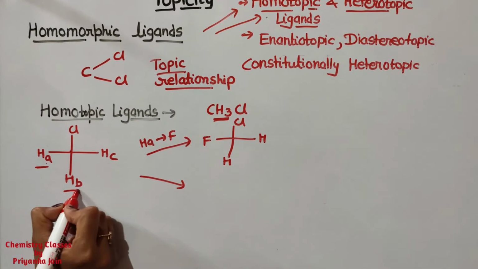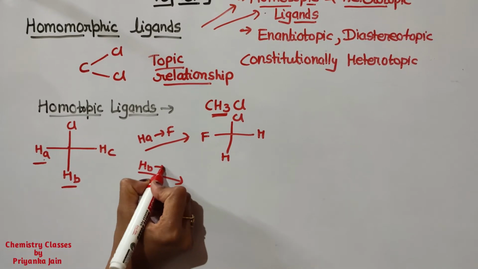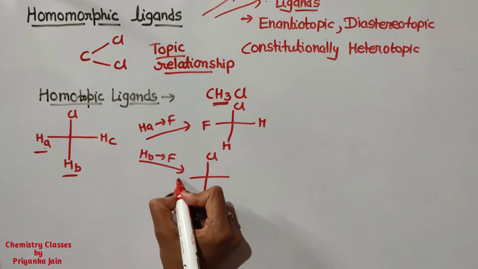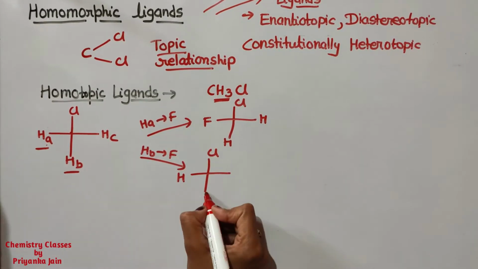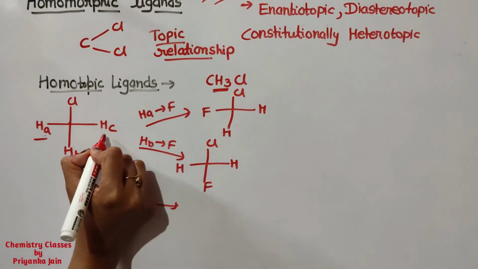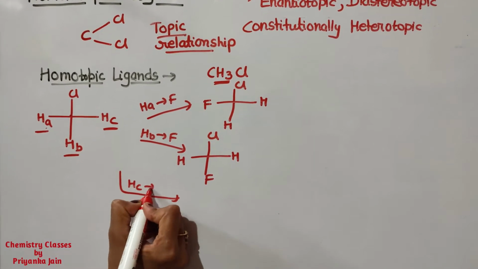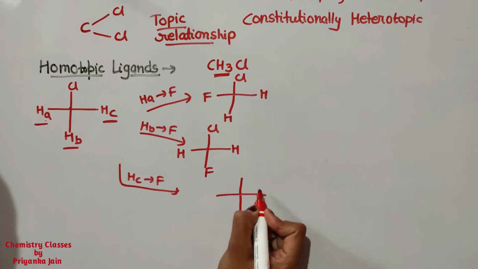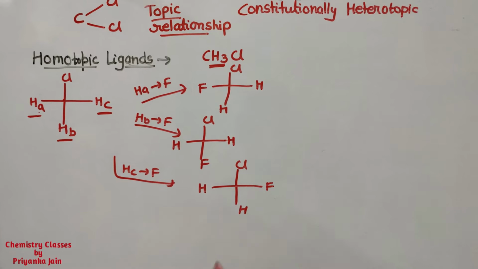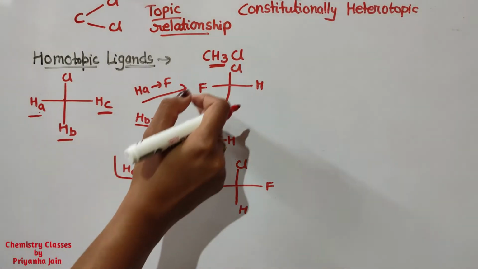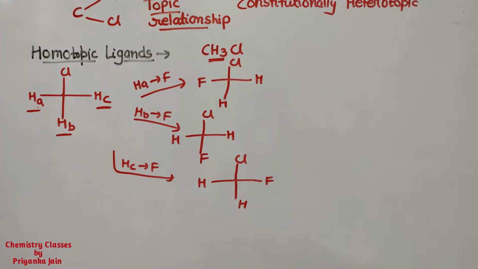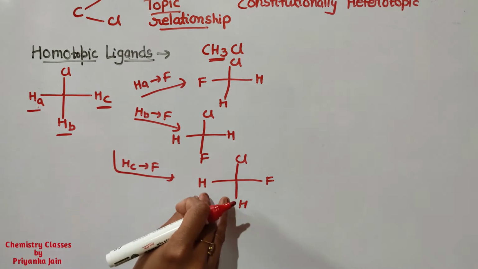Another time I replace HB by fluorine. So here will be Cl and hydrogen, fluorine and hydrogen. The third time I replace HC by fluorine. Now consider these three molecules. All the molecules are identical. Why are they identical? Because in each molecule no chiral center is generated.